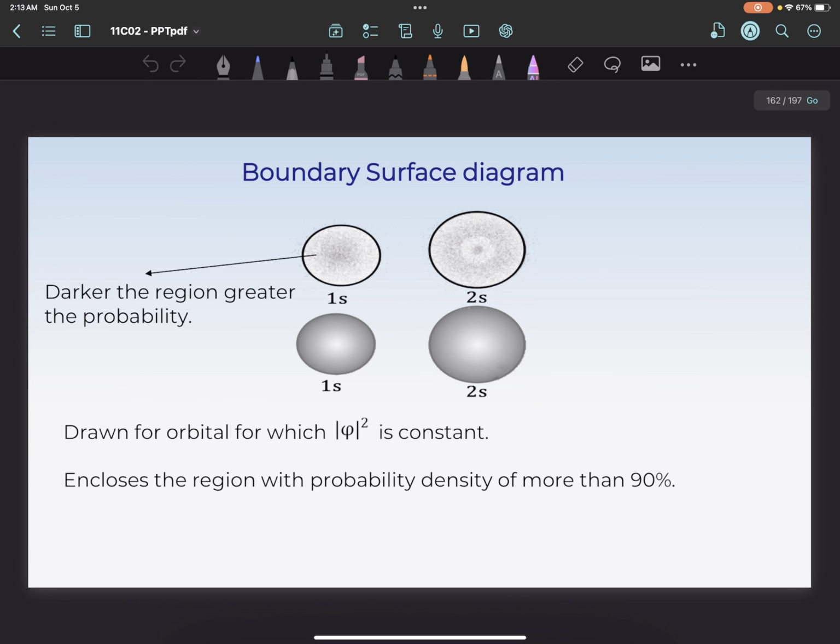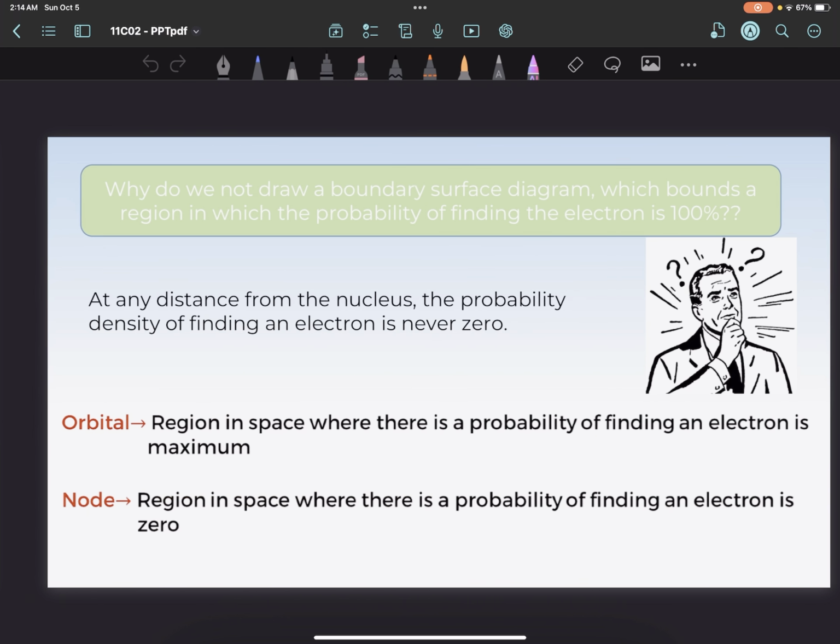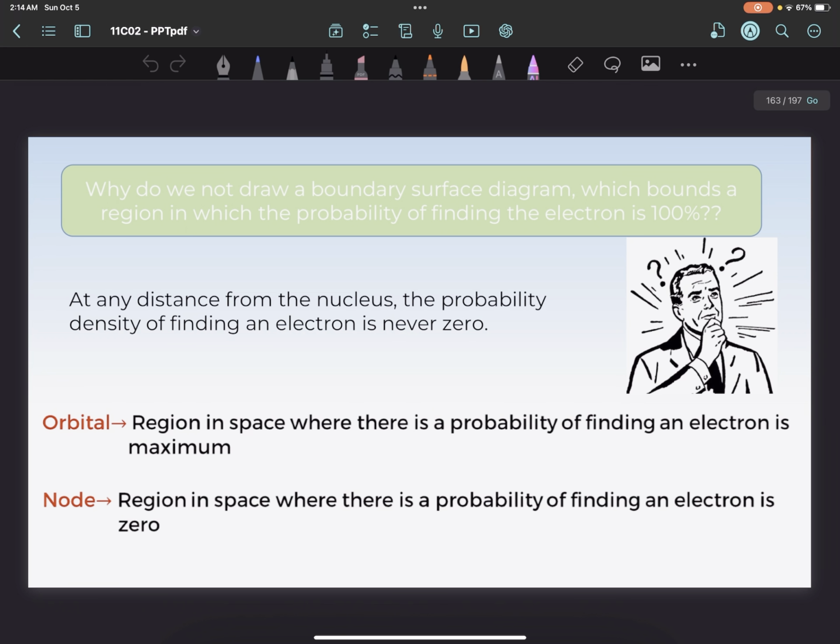Here the boundary surface diagram has been given. It is appreciated that the darker region shows the greater probability of finding the electron. According to this shape we have certain orbitals, that is 1s, 2s, 2p, 3s, 3p, 4s. The orbital can be drawn in the form of a shape, which is circular for s. Why do we not draw a boundary surface diagram which bounds a region in which the probability of finding the electron is 100%? Because at any distance from the nucleus, the probability density of finding an electron is never zero.